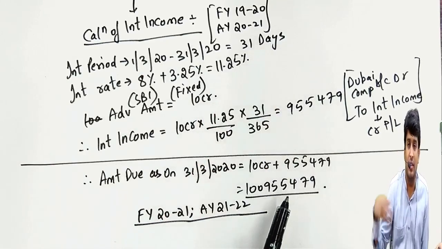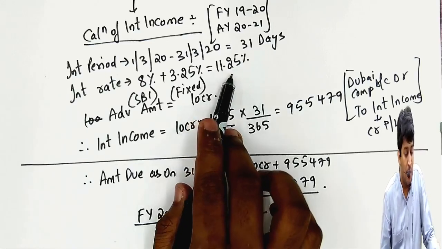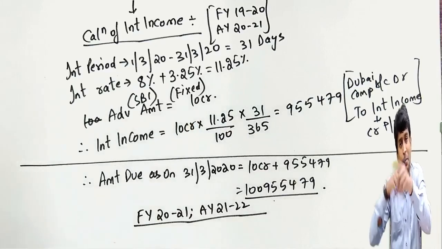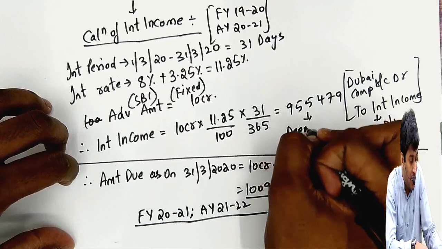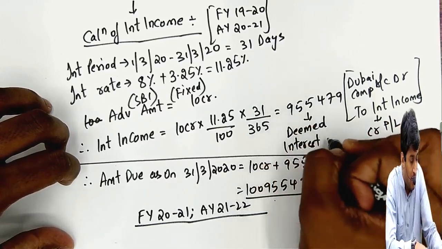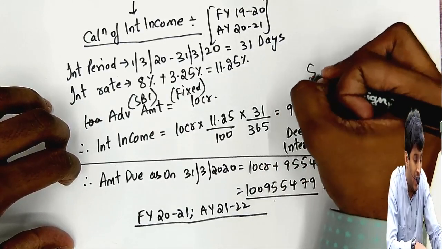If this amount is not received the next year also, again interest will come on this at 11.25% for the entire 12 months. This keeps on going. This is called deemed interest income, and this is called secondary adjustment.